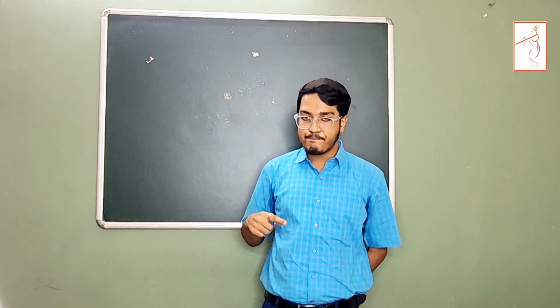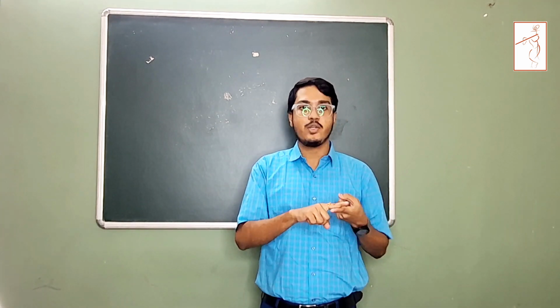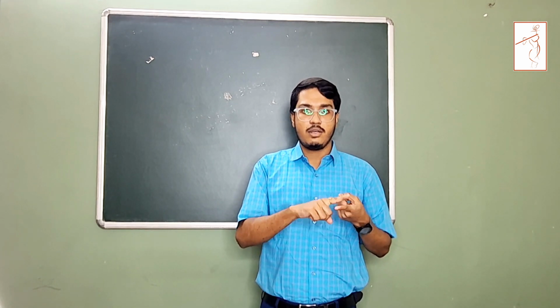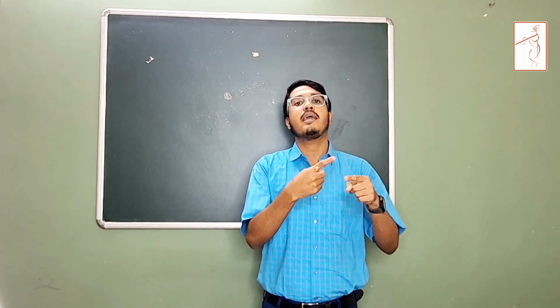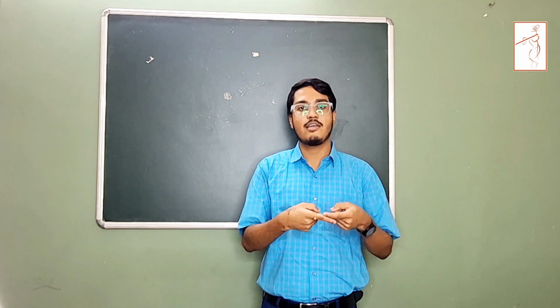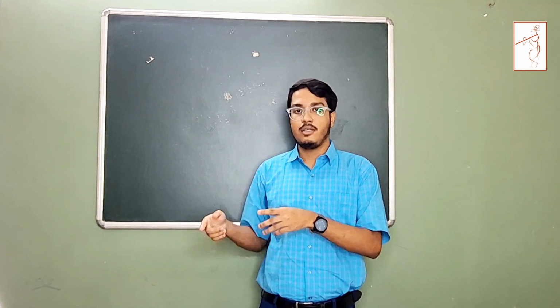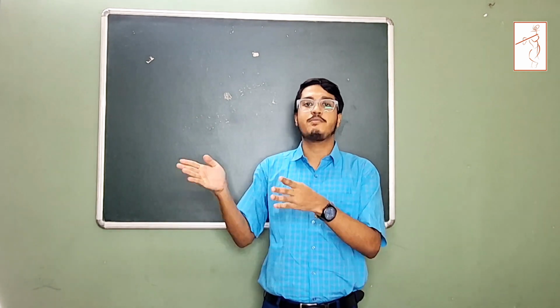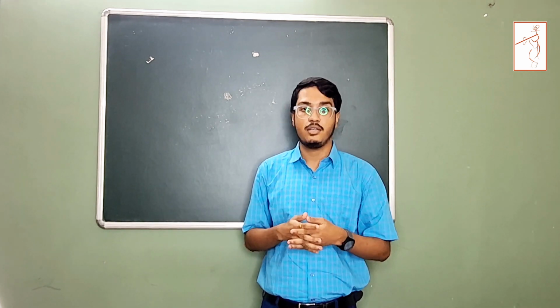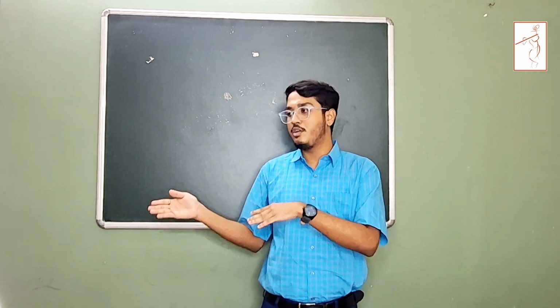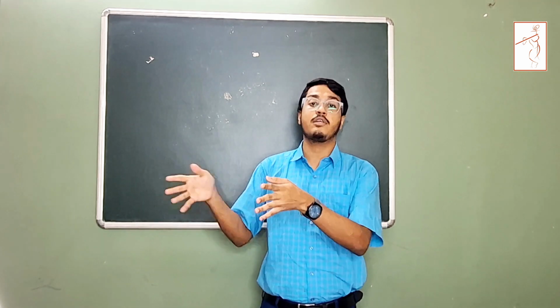For example, the child of the landowning class used to again form the landowning class. Similarly, the child of the nai used to also be the nai. The child of the dhobi used to be the dhobi also.